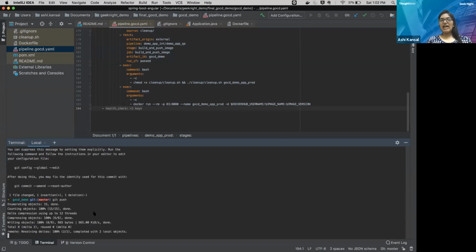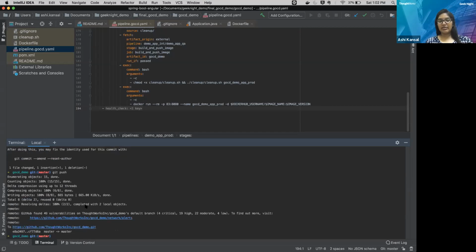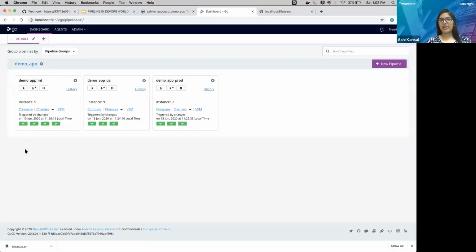You can see I have pushed one commit. As soon as I have pushed the commit, this pipeline must be running again. You can see my pipeline has been triggered again. This is what we can achieve via GoCD. This is the complete CI/CD process.